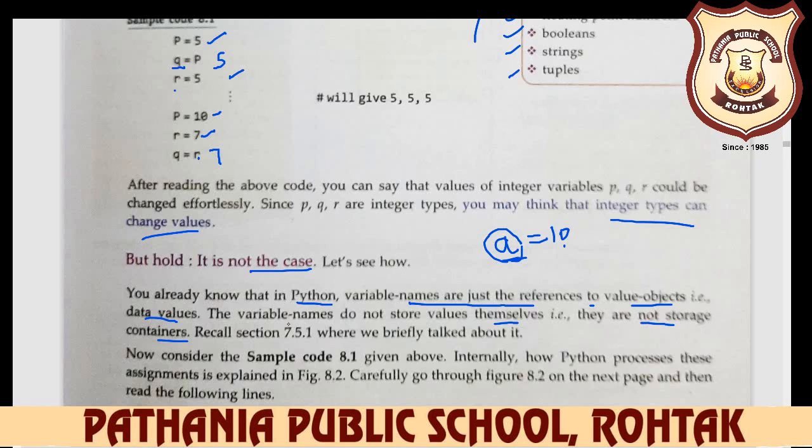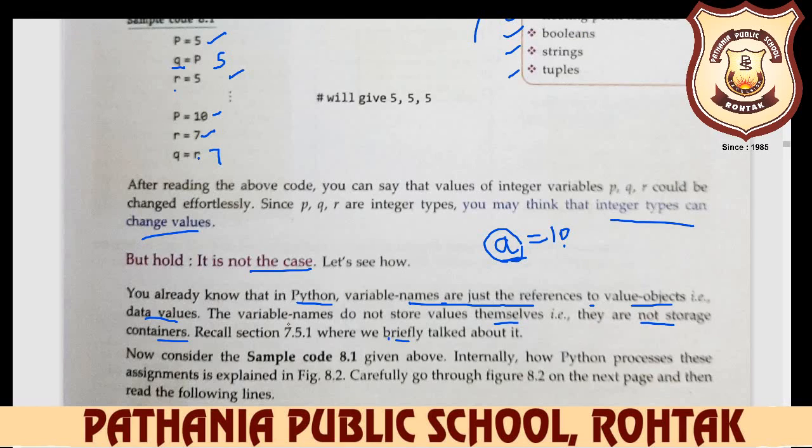Recall that in 7.5.1 we already discussed this when talking about variables. What is a variable? We defined that a variable is only a reference to the value object. Variables don't hold the value themselves. So I am again saying, don't be confused. One time I say integers are immutable, and now I say you can input the value that you want. So what is the difference? Here your variable name, your address, your reference is not changeable.